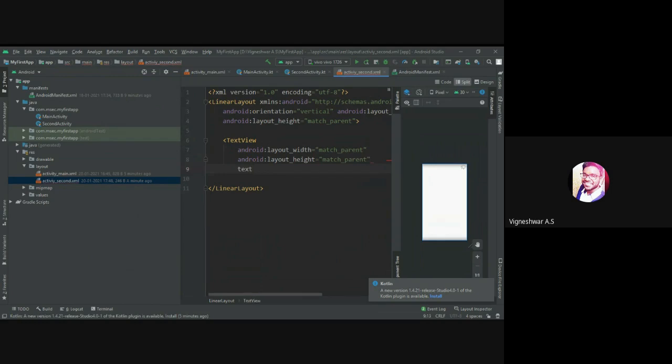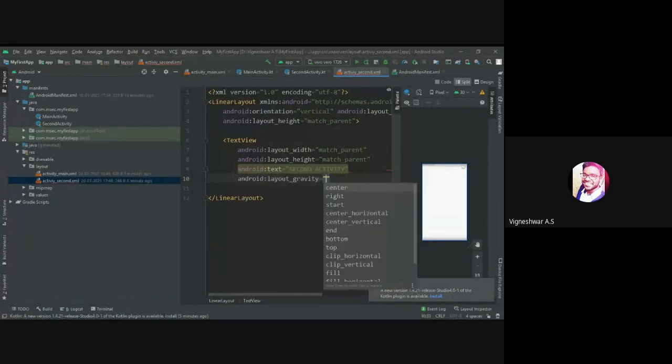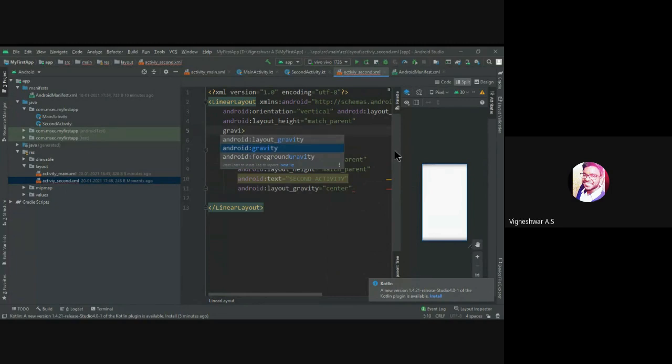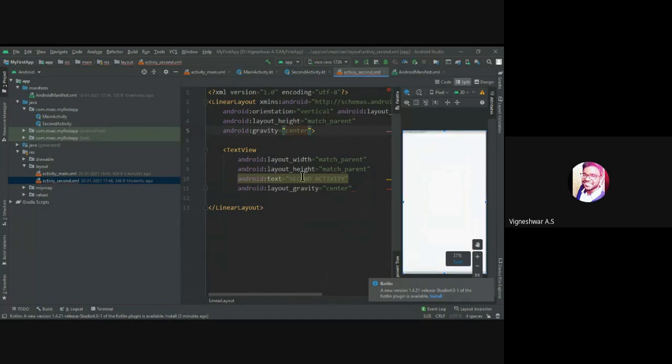Text in activity, and layout gravity. So I'm going to set the layout gravity to center, the linear layout gravity center. Now the text size, let's call it 50 dp.